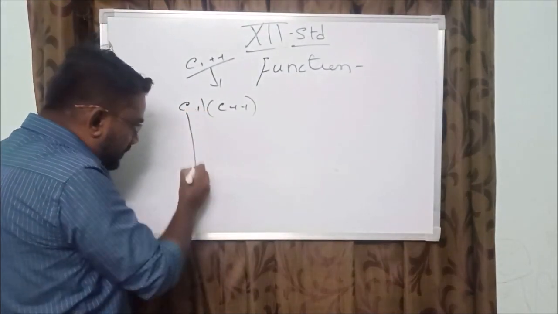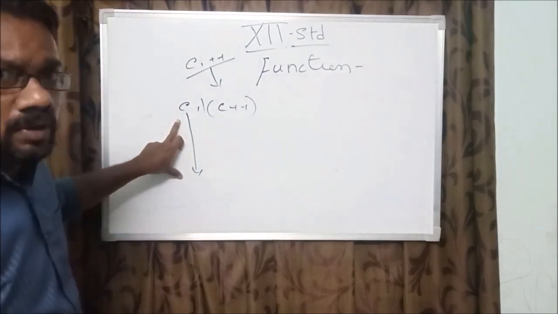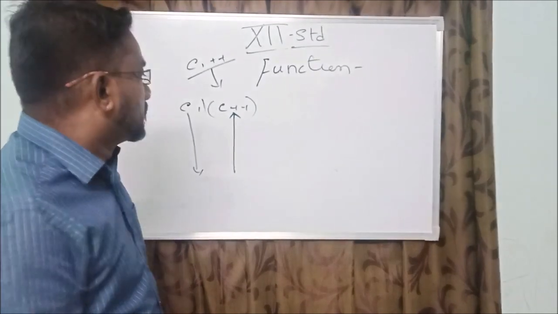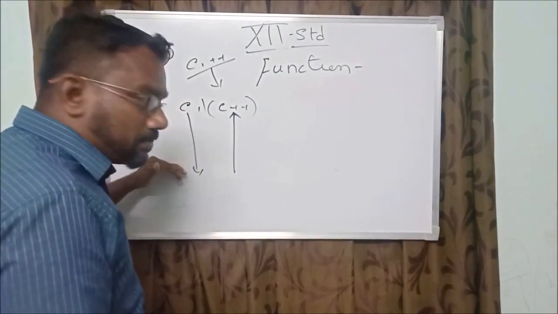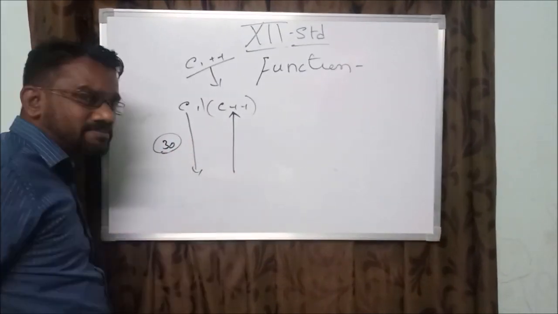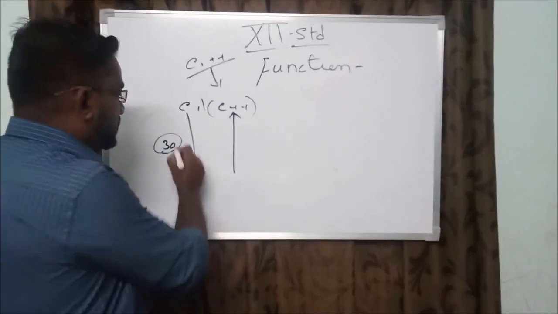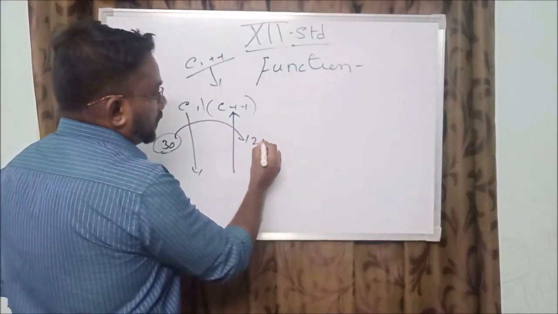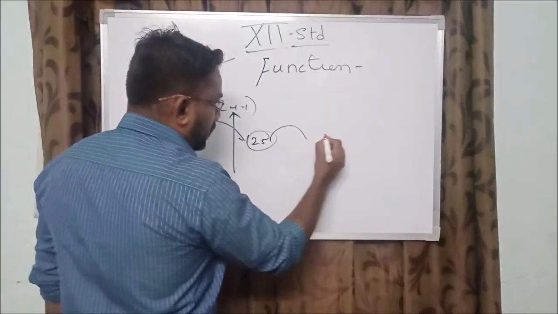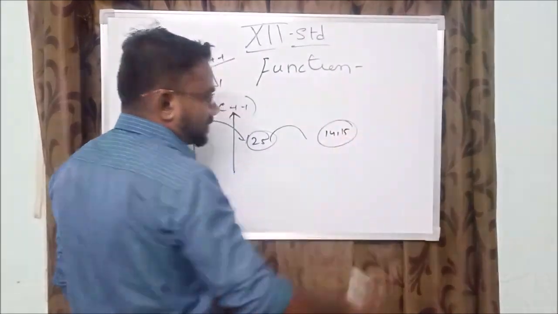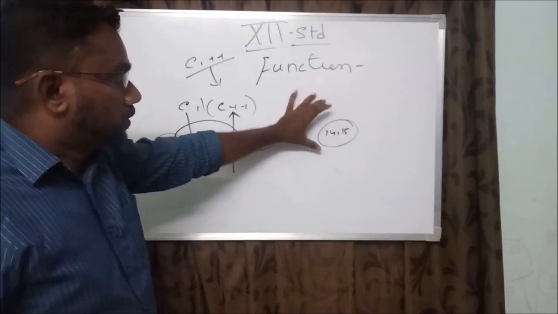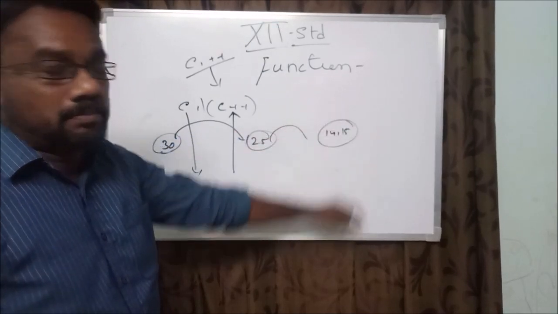C is a top-down approach programming. C++ is a bottom-up approach. Generally, when we write in C programming, the code may run to a maximum length of 30 lines for a simple program. But in C++, it goes to nearly 25 lines. In Python, it comes down to 14 to 15 lines. The program lines are reduced like this, so that is why we are now using Python programming.